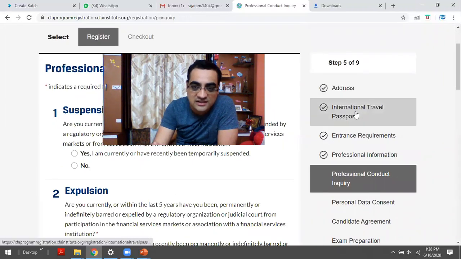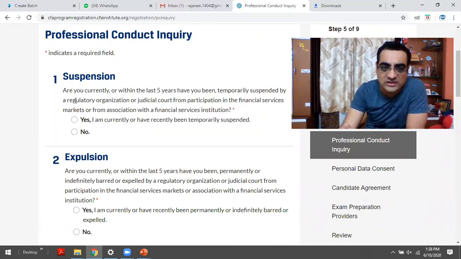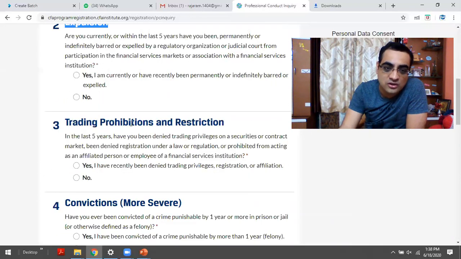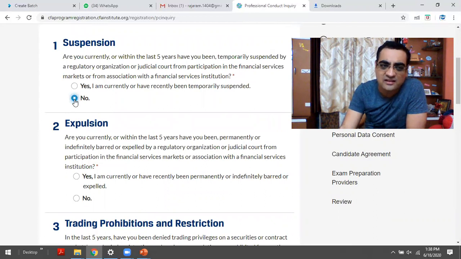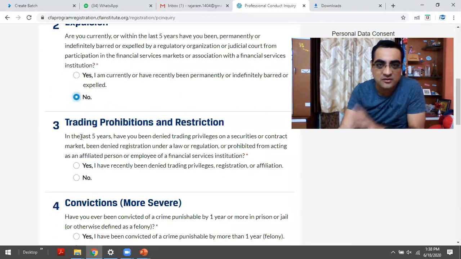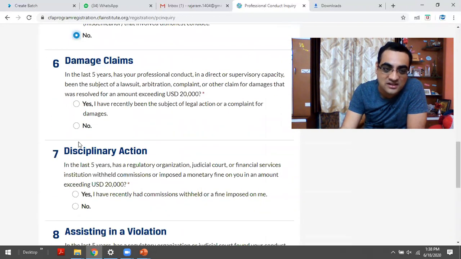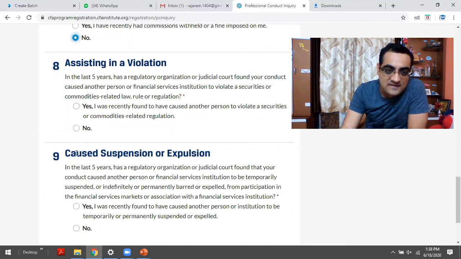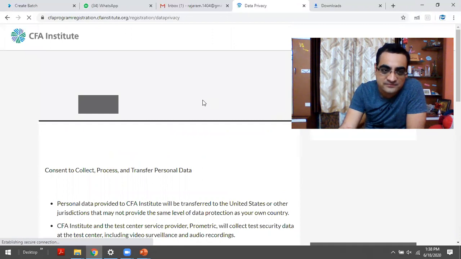You see on your left hand side, you will get to know what process you are in. So I'm in step 5. So address done, passport done, entrance requirement, professional information done. Now I'm at professional conduct inquiry. These are questions whose answers are mostly going to be no for every one of you: that you're not suspended, you're not expelled, you're not prohibited, you're not convicted. So mostly the answers are going to be no, but still, have a look once, just go through it. Most of you are among my most ethical students, so you are not going to see any yes, but be frank in that case. So all are going to be no, and save and continue.